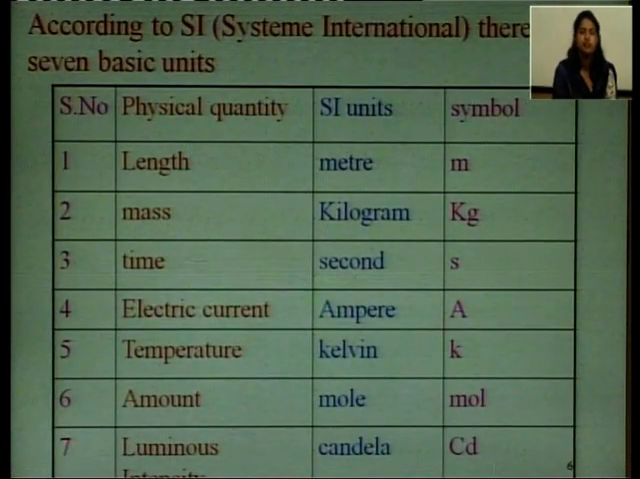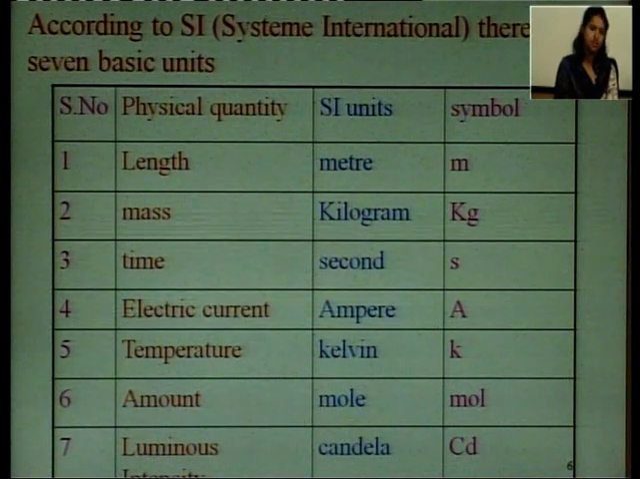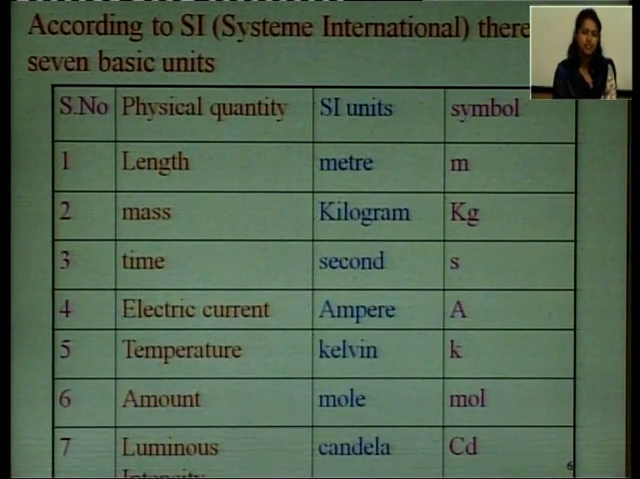First of all, the mass, length and time were only considered as the fundamental quantities, and the units were considered as the fundamental units. But later on, according to the SI system, that is the Système International, there are 7 basic units. So, first of all, we considered only 3 fundamental quantities and the units were called fundamental units. But later on, the SI system of units considered these 7 basic units and there are 7 basic physical quantities, fundamental physical quantities.